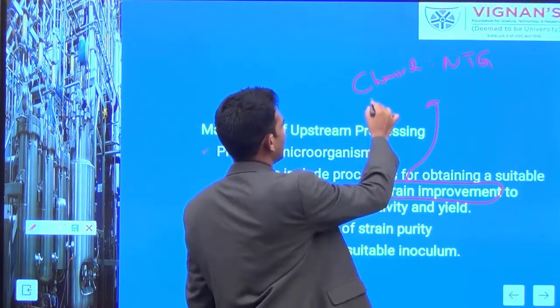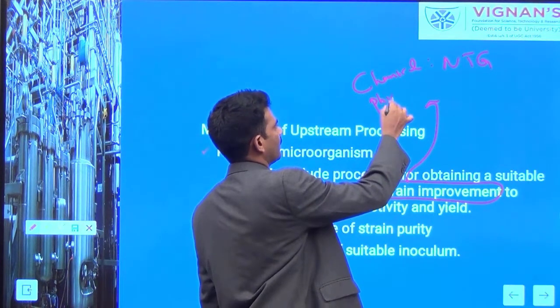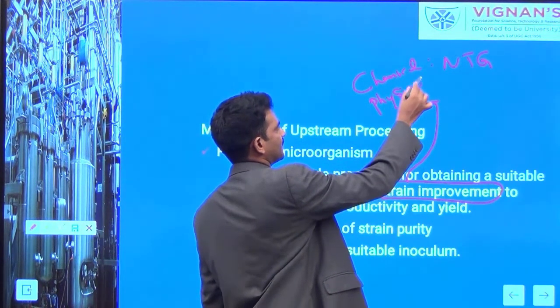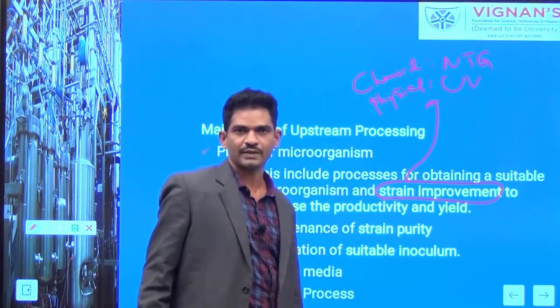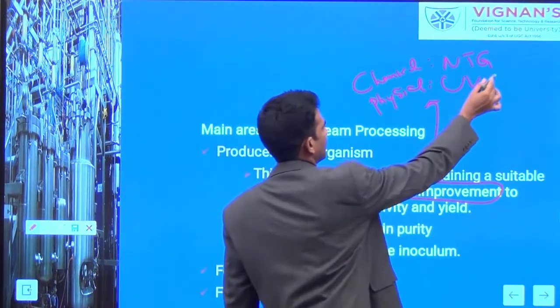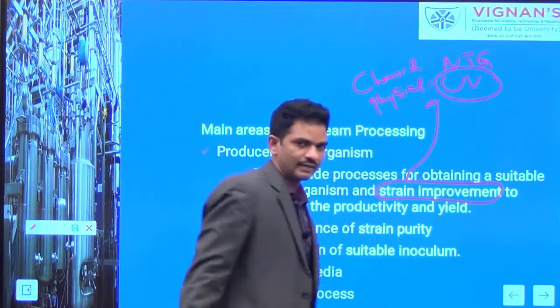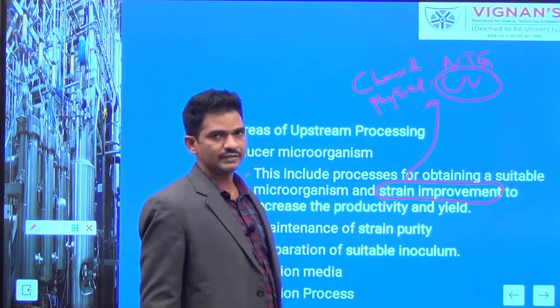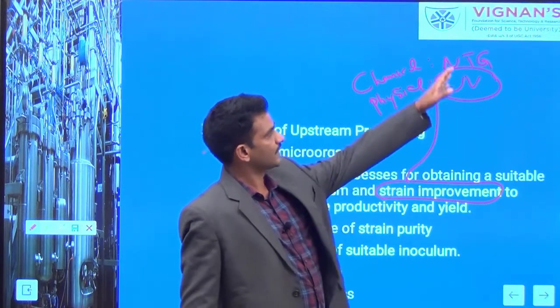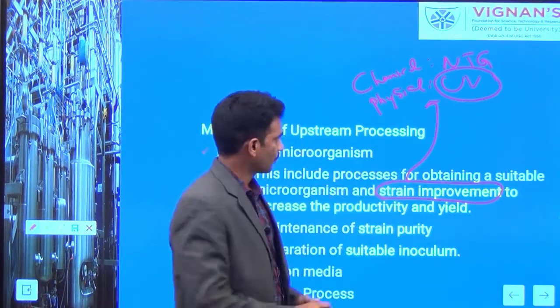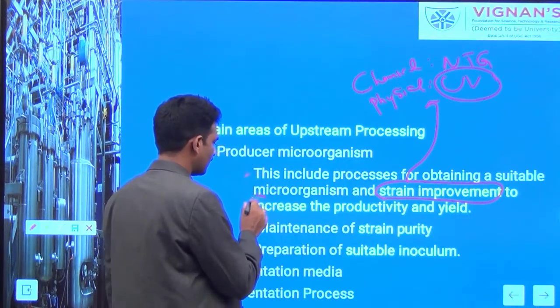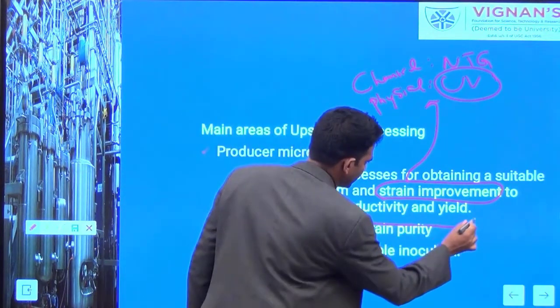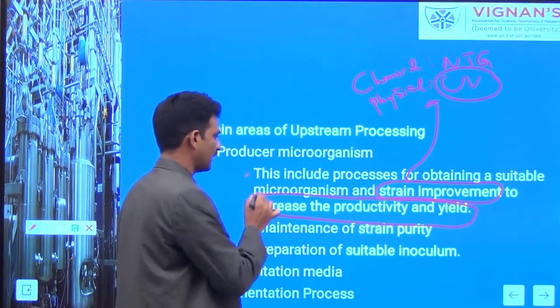If it is a physical treatment, we can use UV radiation. It is a very low cost method available in the labs, and students may practice this one. Here the cells can be exposed to UV radiation, or the cell suspension can be treated with NTG, which can induce mutations. These mutations may certainly help increase the productivity and yield.